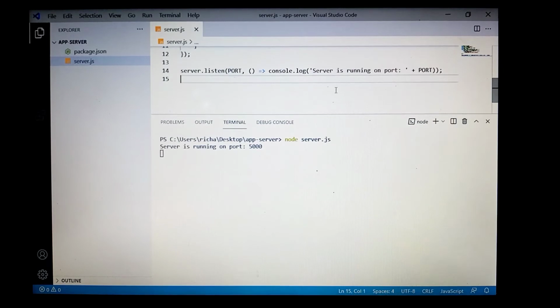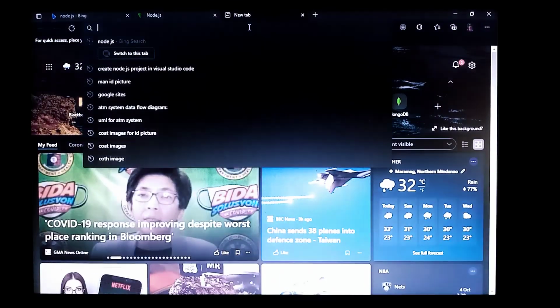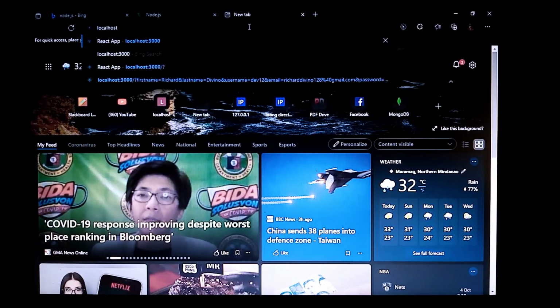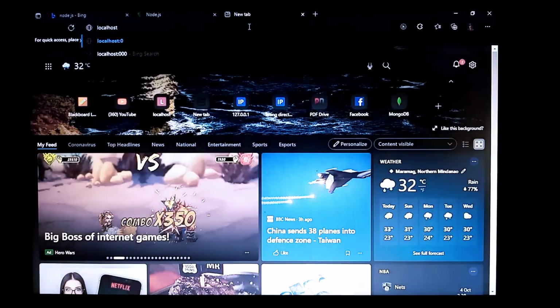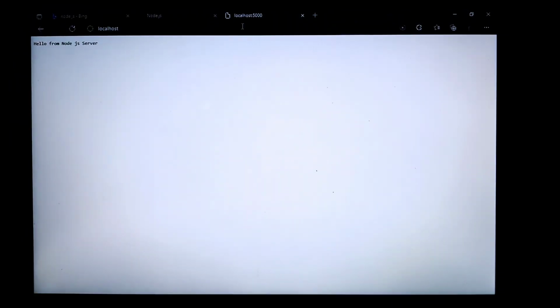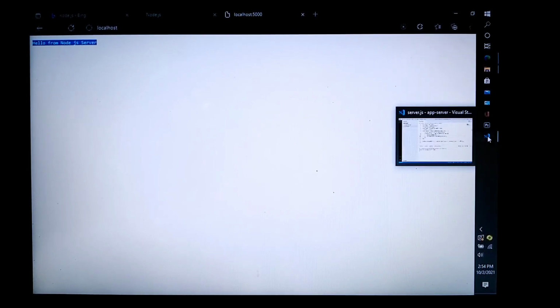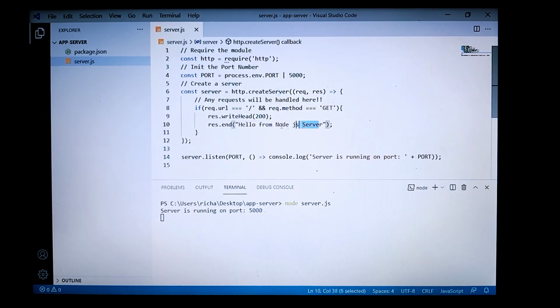Now we will check this in our browser. So go to your browser and type localhost:5000/. Then if you see this response text, then it means that it is running successfully. This message is the message that we implemented, which is this one right here.